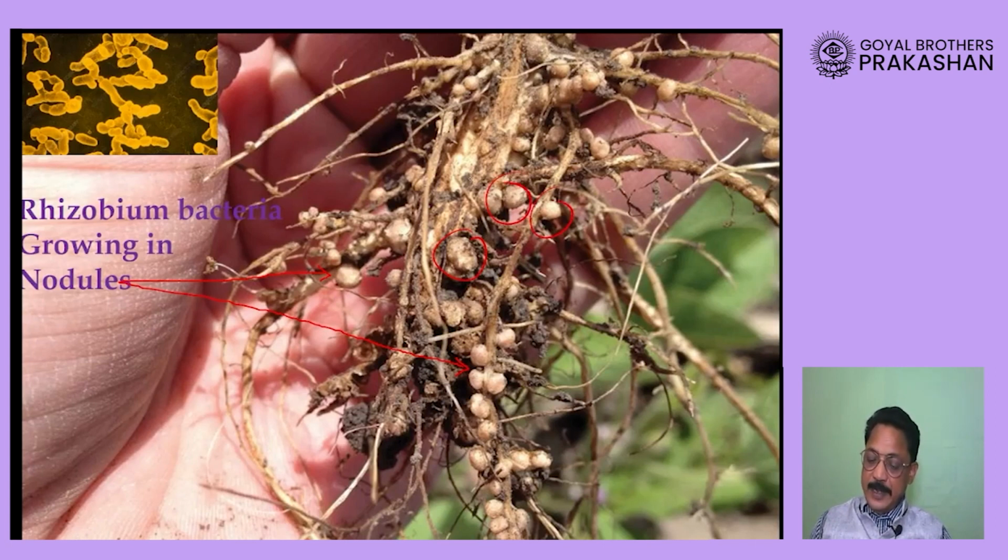In these swellings, one bacterium lives. Its name is rhizobium, and this rhizobium bacterium has the capacity to convert nitrogen present in the air into nitrogen compounds, which are required by the plant to make proteins.